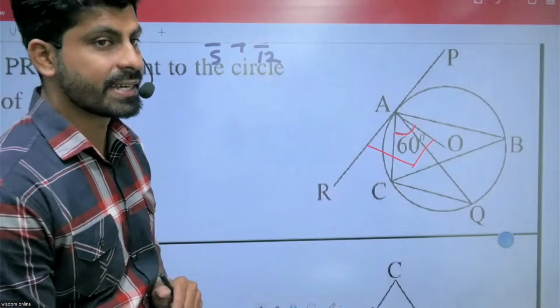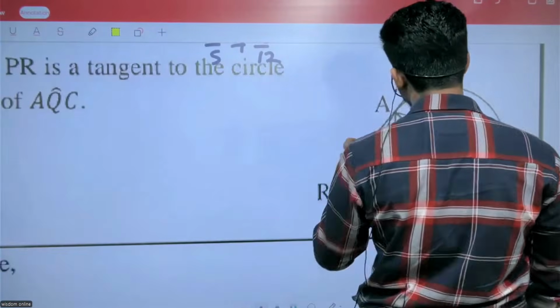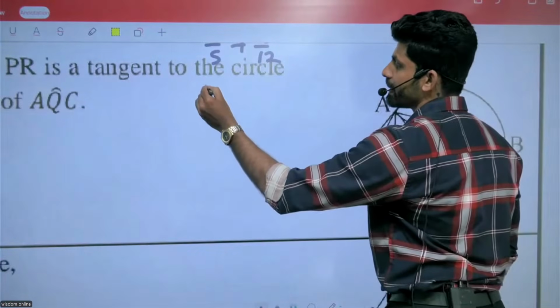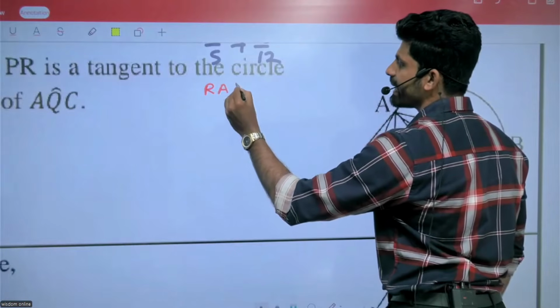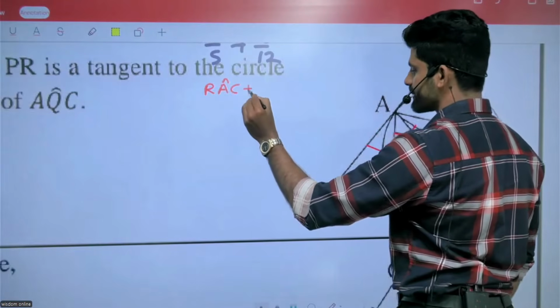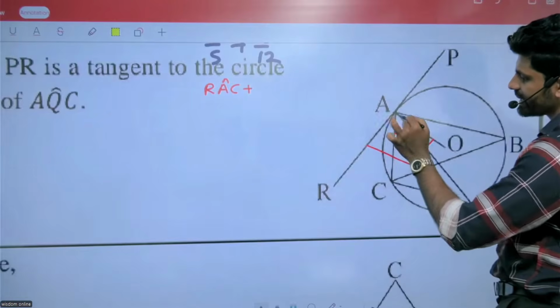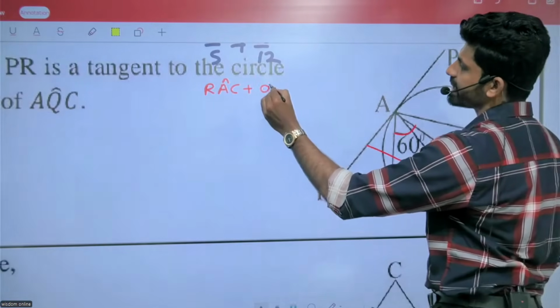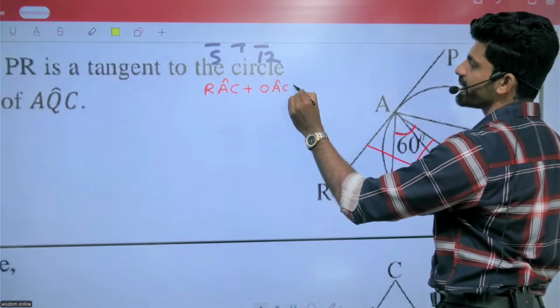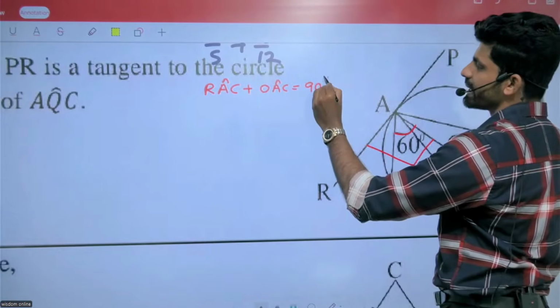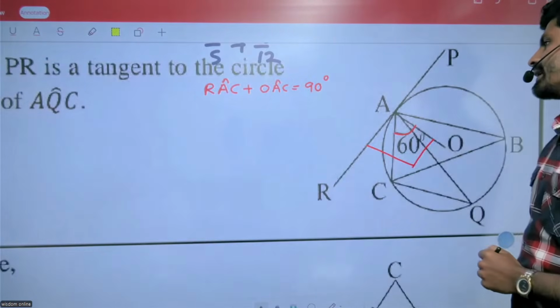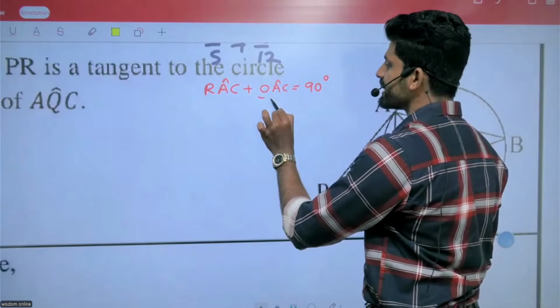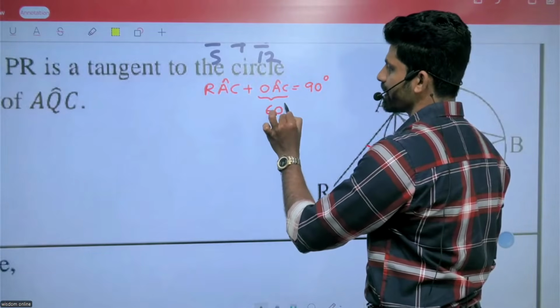60 means OAC, so we need RAC. RAC plus OAC equals 90 degrees. OAC is 60, right?